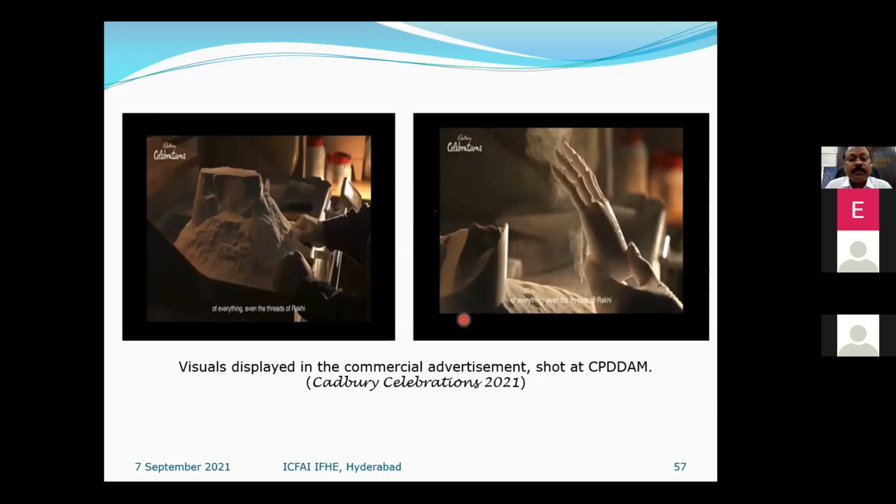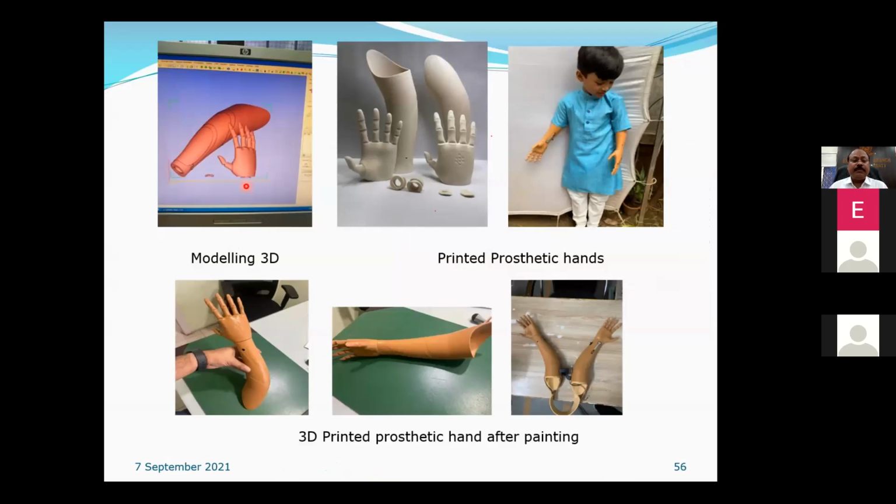Here something is written, everything, even the threads of Rakhi. What they have done is, we built these hands, and they ordered electronic circuitry with a sensor system, so that if his sister ties the Rakhi to this hand, the pressure is converted into a signal and reaches the boy, wherever his real hand is.